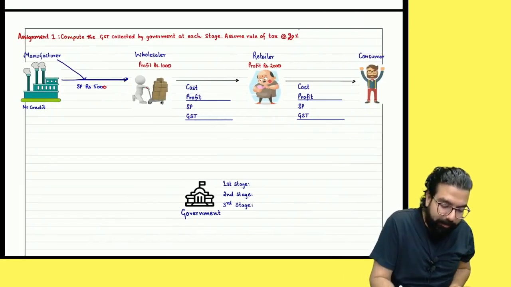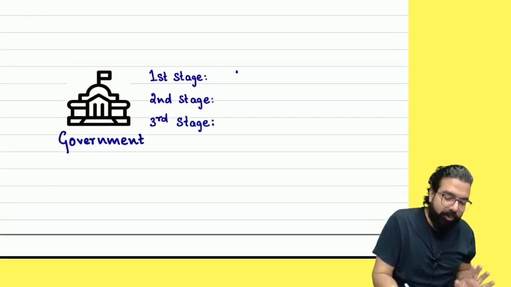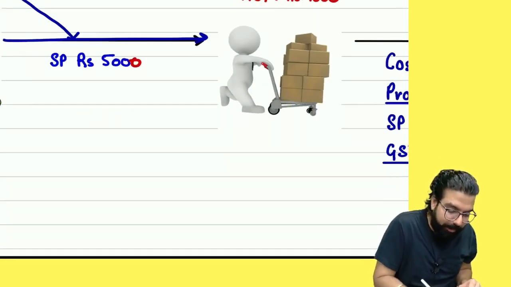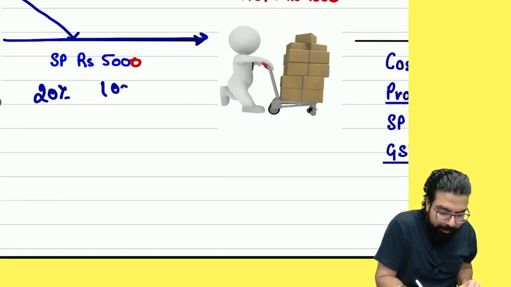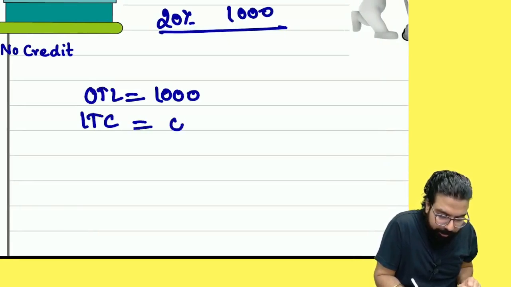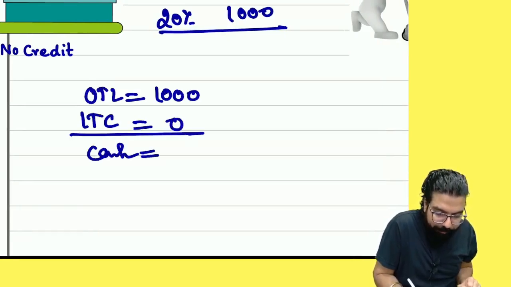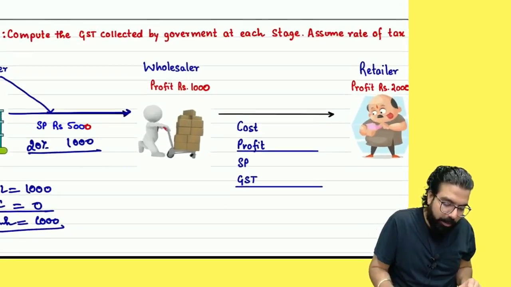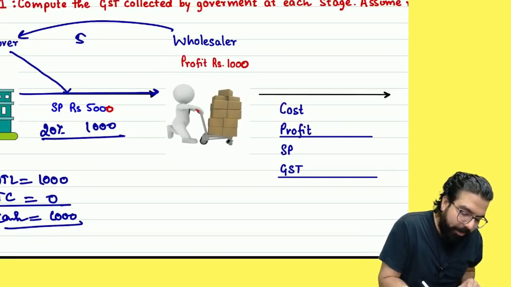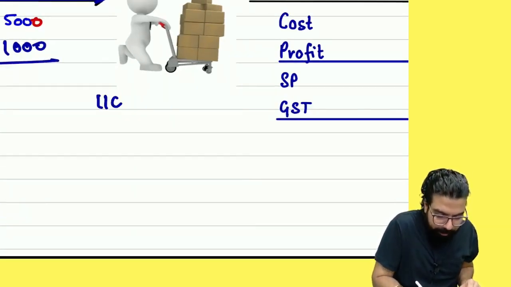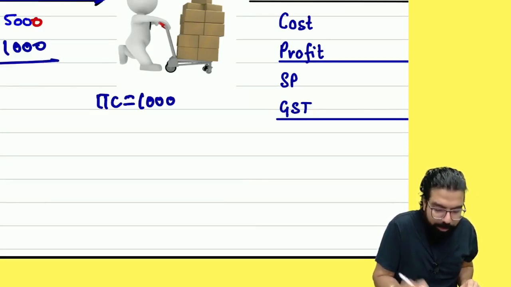How much is 20%? 1,000. So first stage it should come how much? Let's see. How much is the GST rate? 20%. 20% means 1,000. 1 minute. Output tax. Input tax is how much? 0. And cash mein how much to pay? Okay, done. Government got at the first stage 1,000. Now, wholesaler paid 5,000 plus GST 1,000. How much credit he will get? 1,000. Anyone? Any doubt till here?